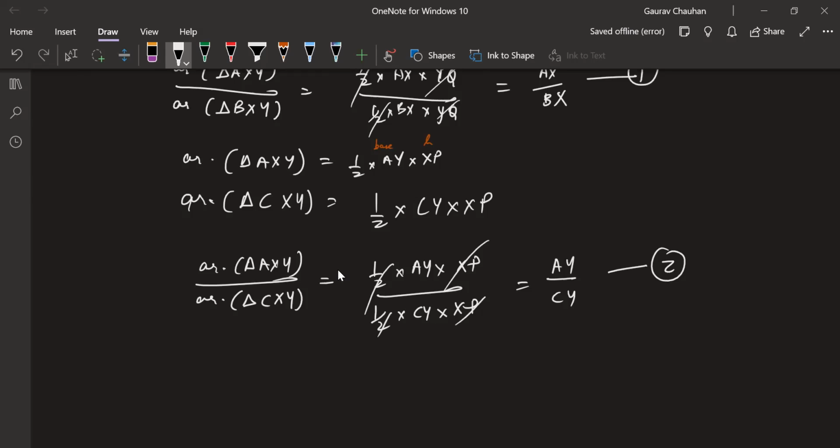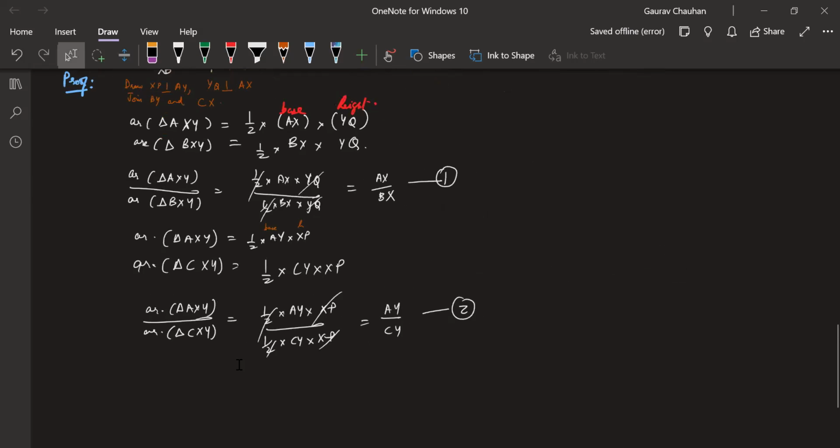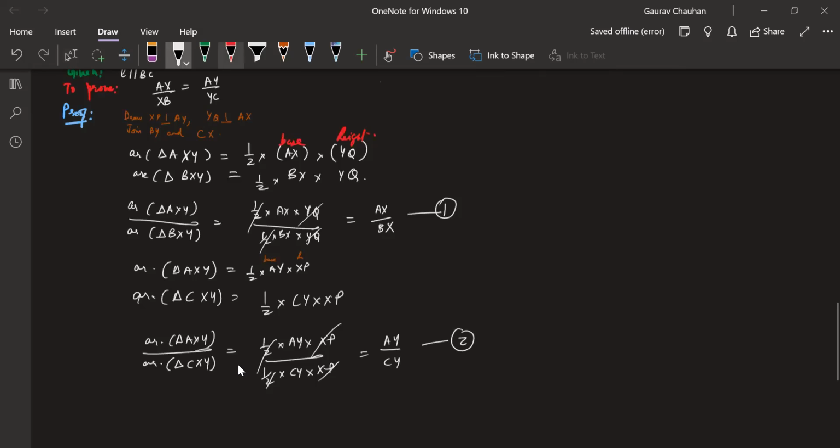Now something is happening here. I am getting AY by YC and I'm getting AX by XB. I am very close to my proof, but I should show that the left hand side is also equal. On the left hand side only the numerators are equal, the denominators are not equal. It is triangle BXY, it is triangle CXY. Is there something I can do for that?